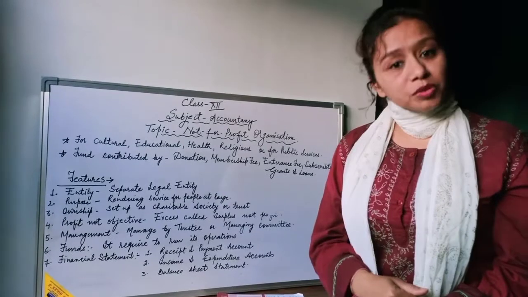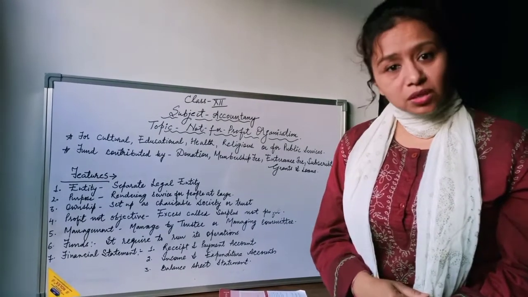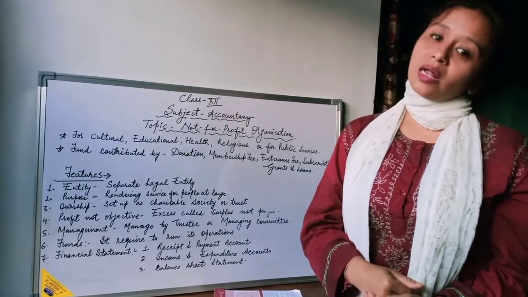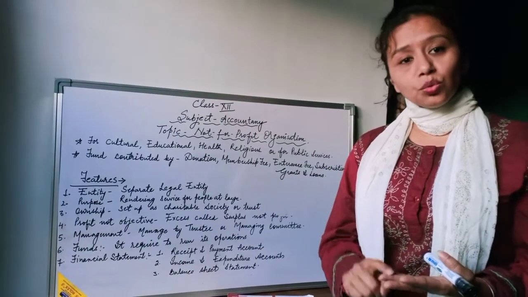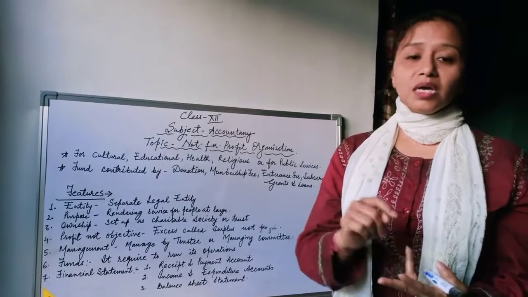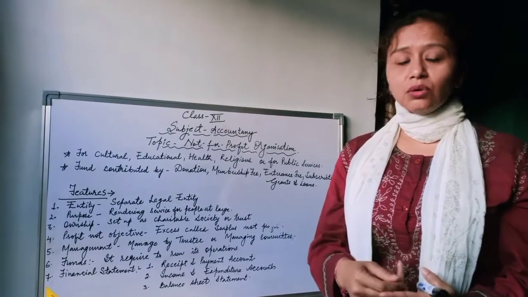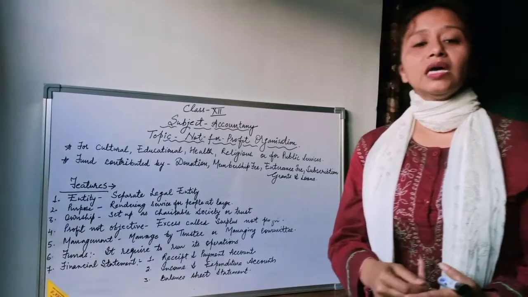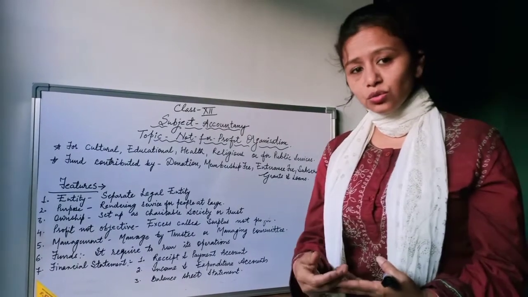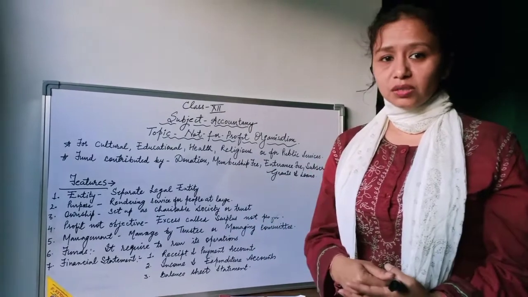There are hospitals, dispensaries, schools, and libraries. You can see that libraries, schools, and clubs have a basic aim that is not to make money or profit. That's why we call these non-profit making organizations.